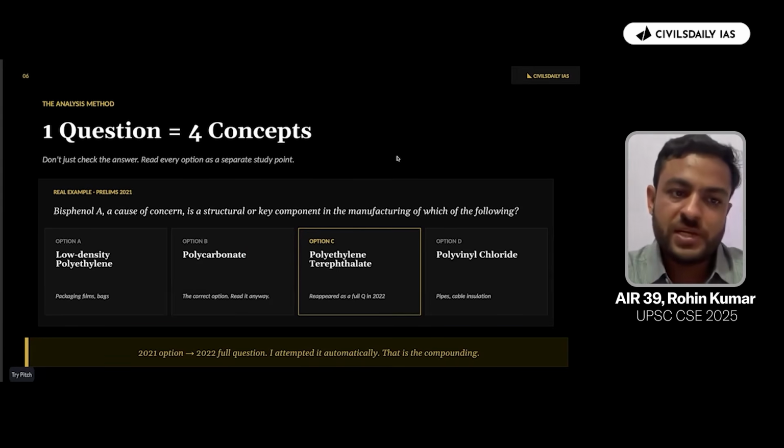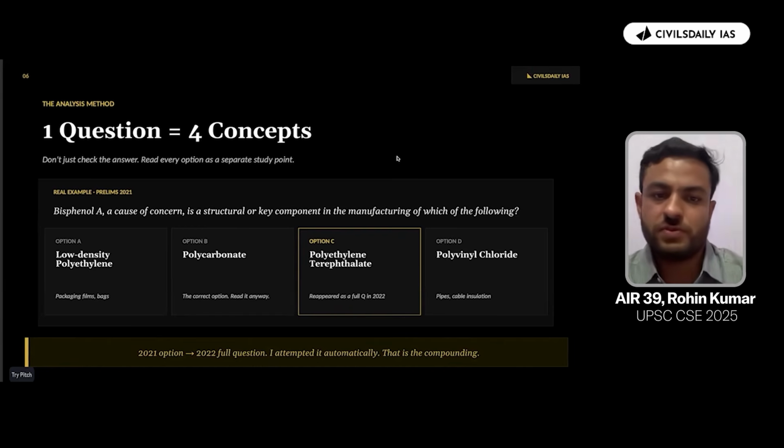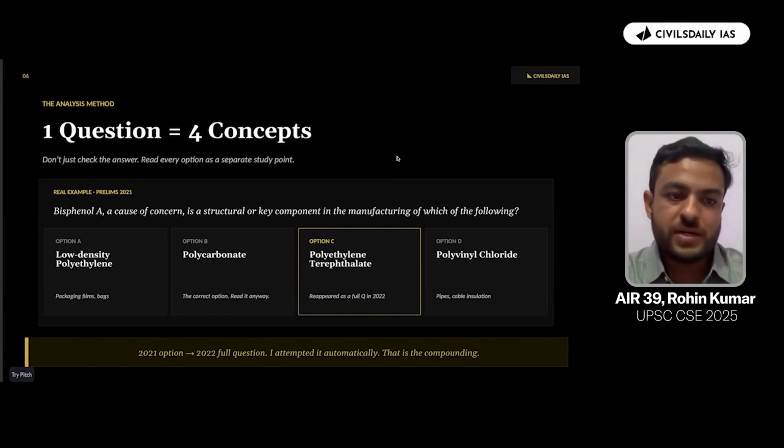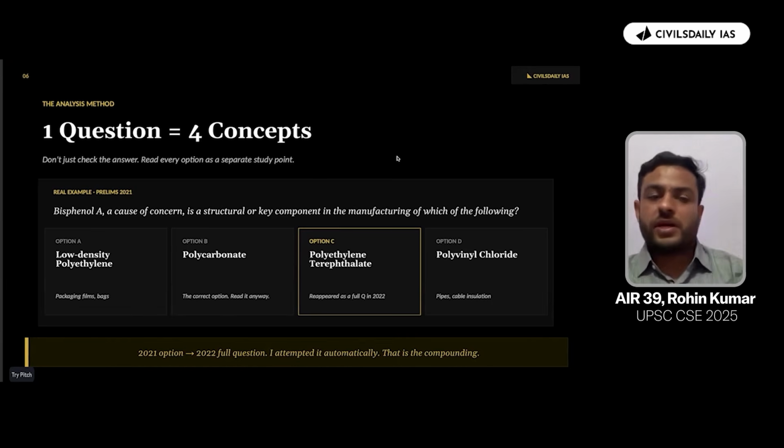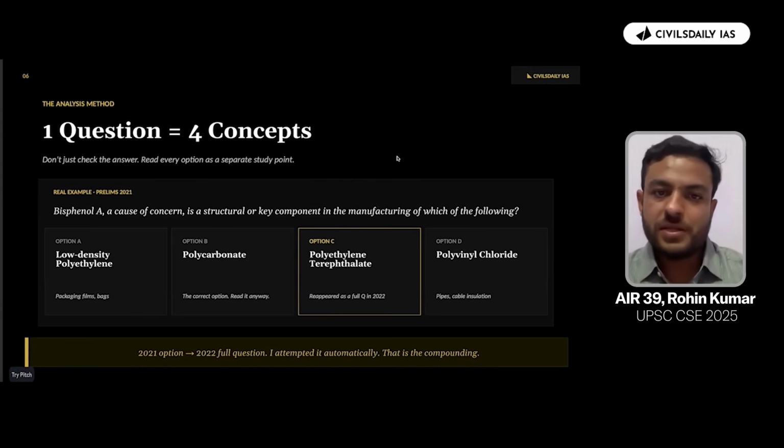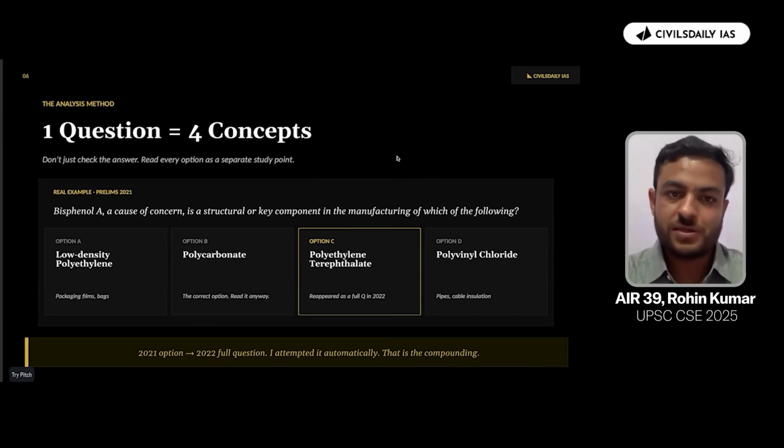So we are having an example as well. Like this was when I attempted the examination for the first time. So bisphenol A, a cause of concern, is a structural or key component in the manufacturing of which of the following? So the 4 options provided that year were low density polyethylene, polycarbonate, polyethylene terephthalate, and polyvinyl chloride. So when we were attempting this in the real examination scenario, we had no idea what UPSC has asked, from where they are asking such questions. But the very next year, there was a question that was asked based upon option C. So it appeared as a separate question in the next year.